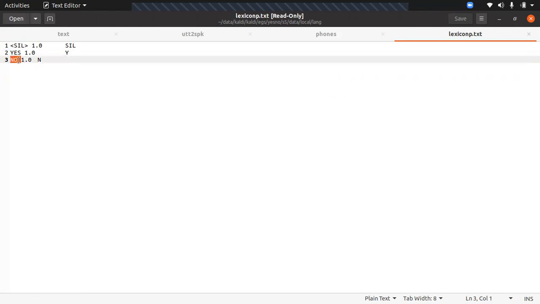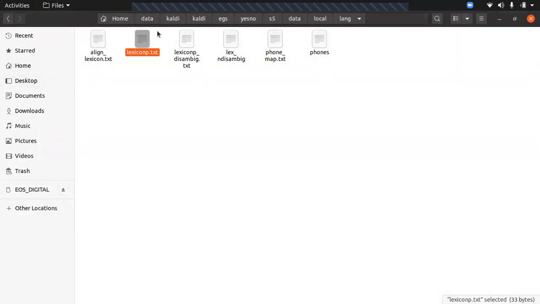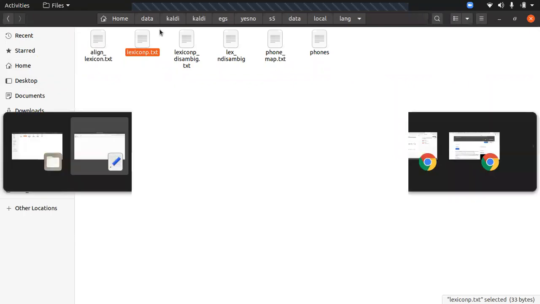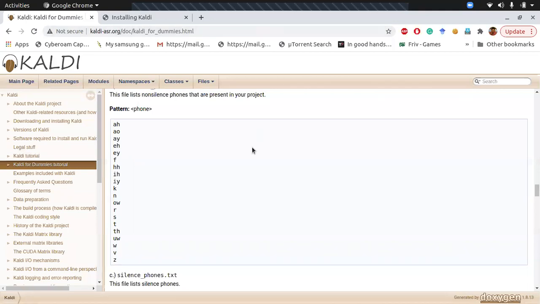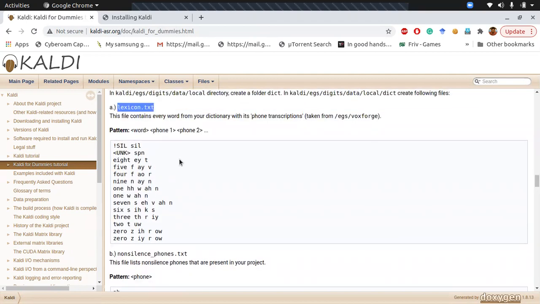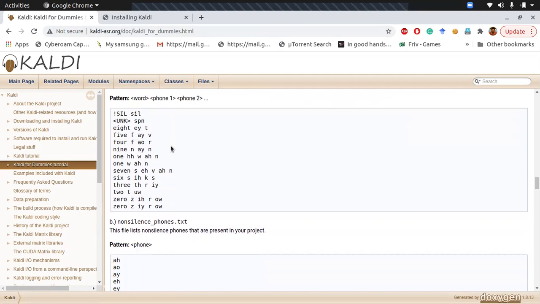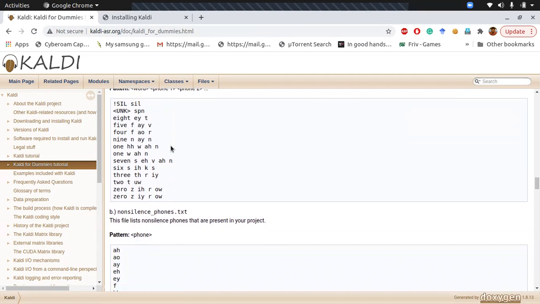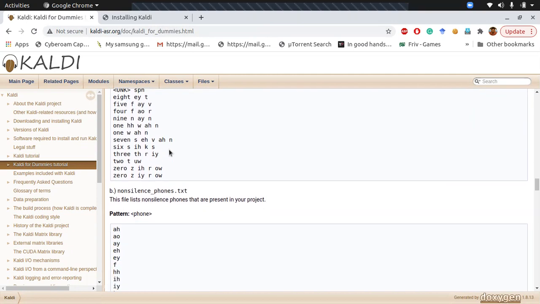This is a very toy example, but when making the actual data set you need to use all the English phonemes, like you can see zero is written as Z I Y R O W. For an English data set you will get the data for all of this, but for any other language you need to create it on your own.